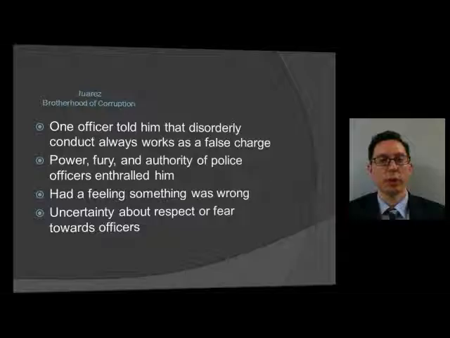This comes from Juarez. It's a book called Brother of Corruption. It talks about his time in the Chicago Police Department. He says, one officer, disorderly conduct always works as a false charge. The power, fury, and authority of police officers enthralled him. He had a feeling that something was wrong and uncertainty about respect or fear towards officers.